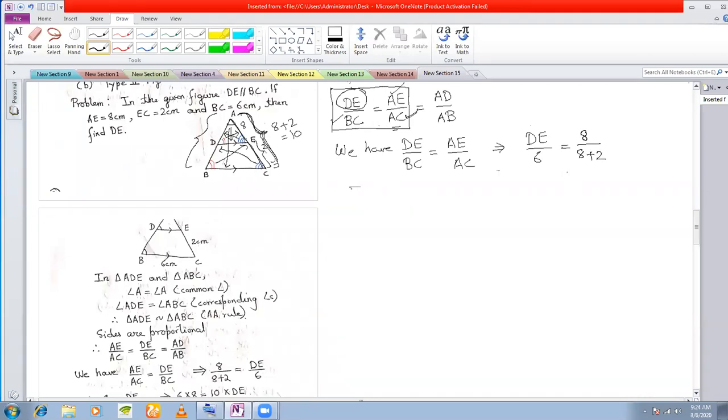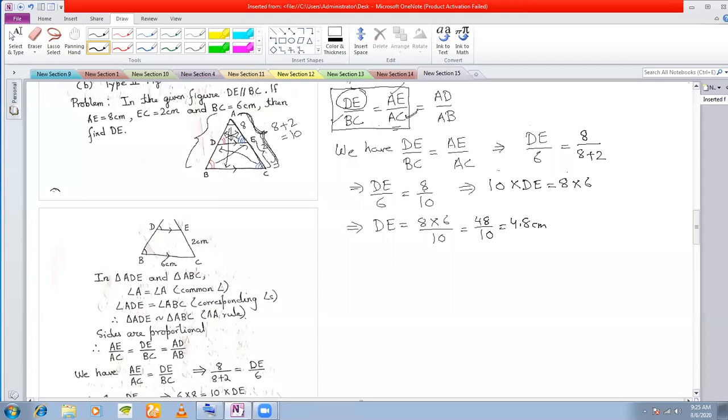Okay, so that means DE by 6 is equal to 8 divided by 10. That means 10 into DE is equal to 8 into 6. That means DE is 8 into 6 divided by 10. 48 by 10. 4.8 centimeters. Is that okay?